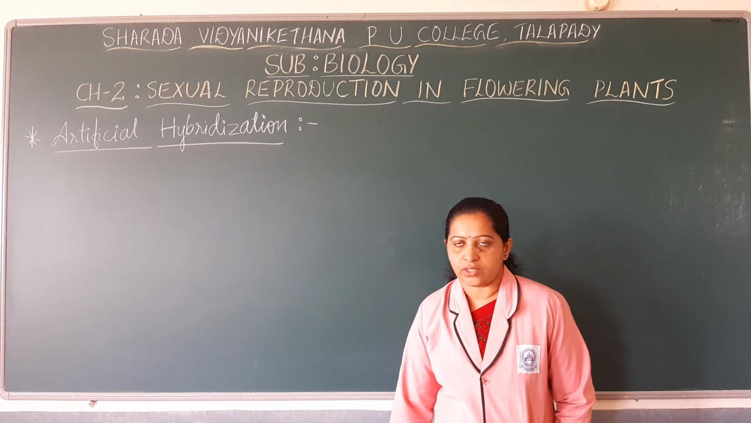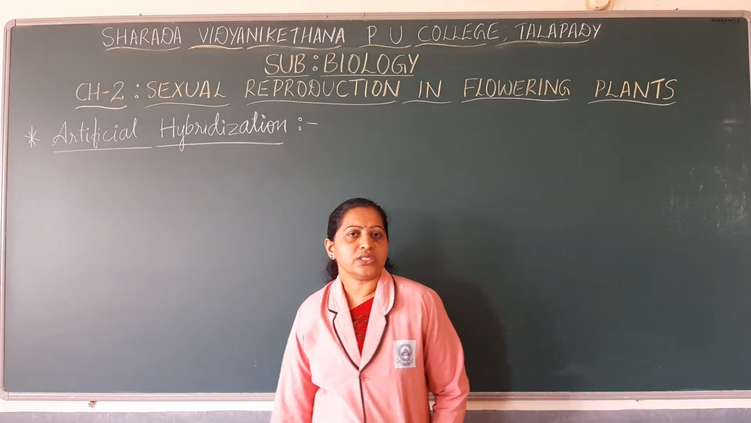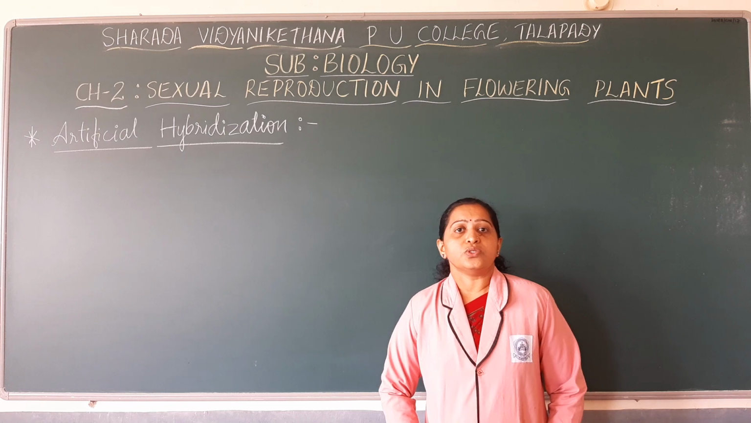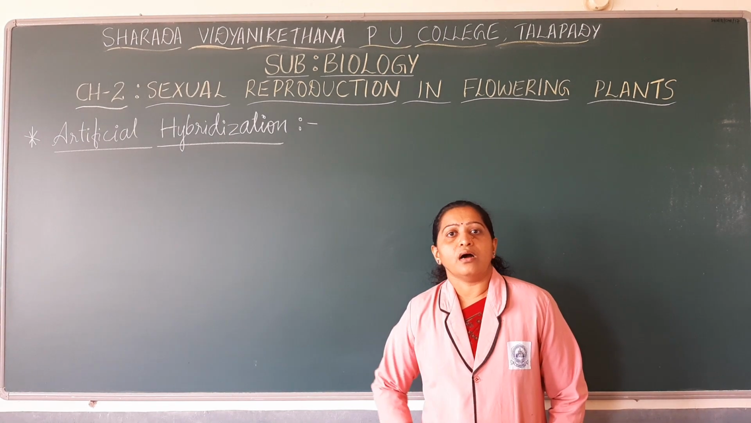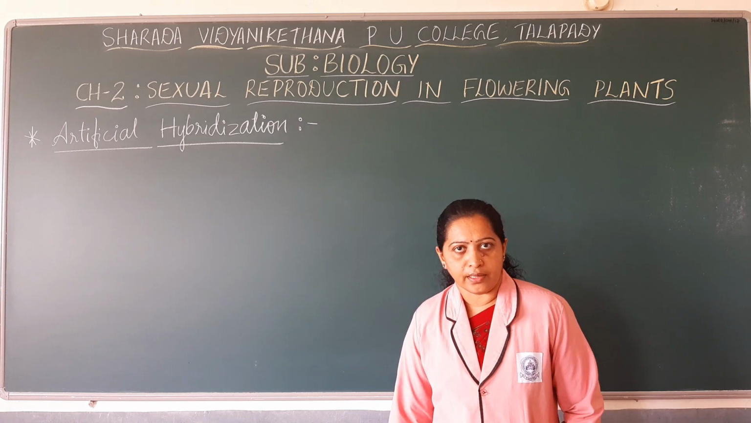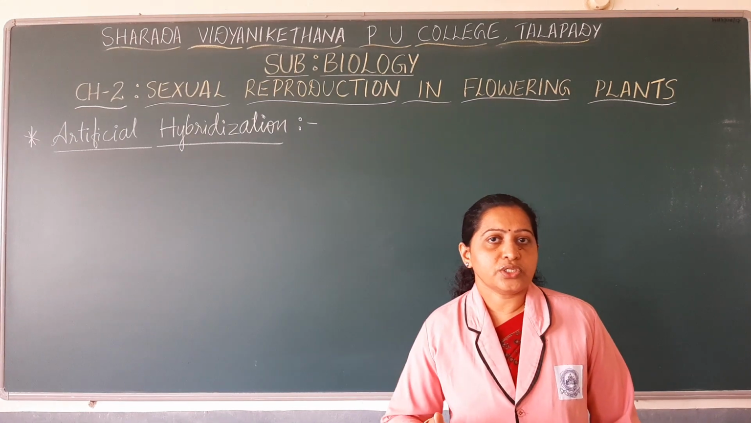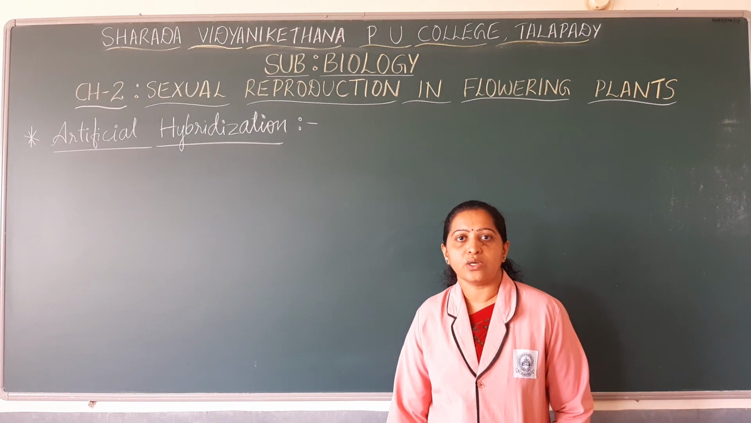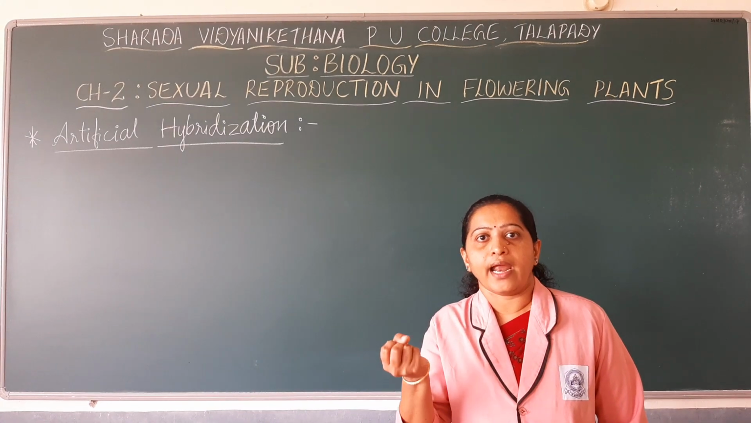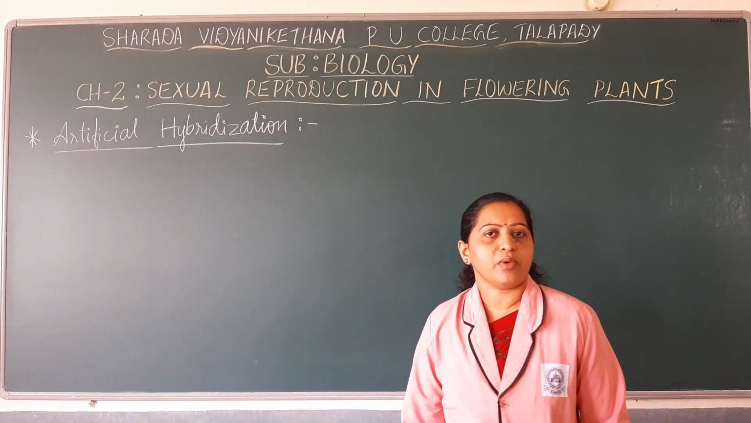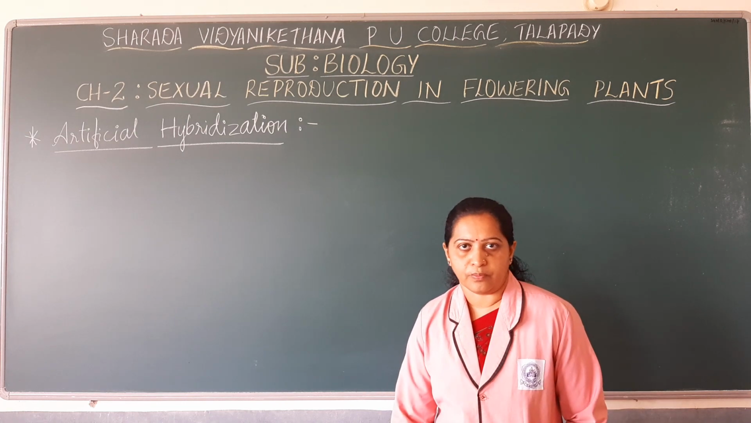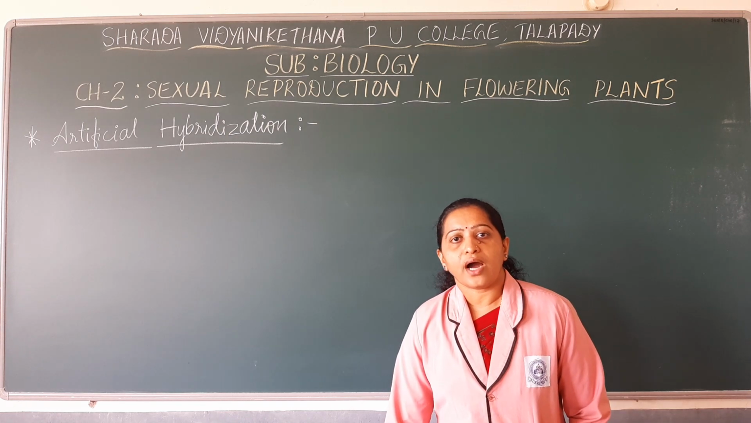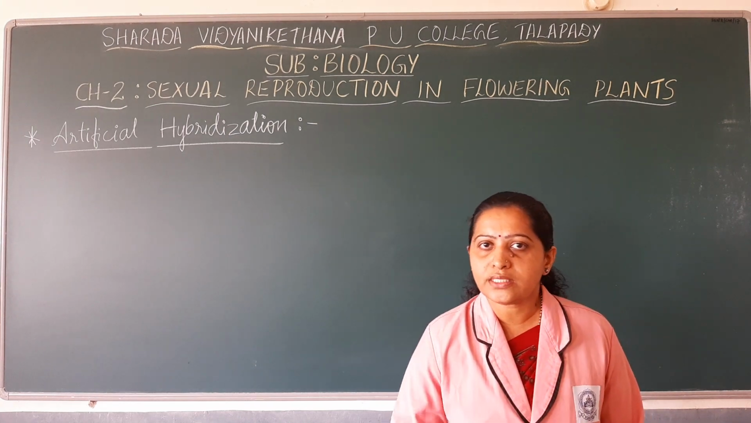Artificial hybridization is one of the major approaches for crop improvement in plants. In artificial hybridization, a purposeful pollination is done. It is the crossing experiment in plants where pollen grains are collected and then dusted on the stigma of a flower to achieve pollination. Such a process is known as artificial hybridization. Artificial hybridization involves various procedures.